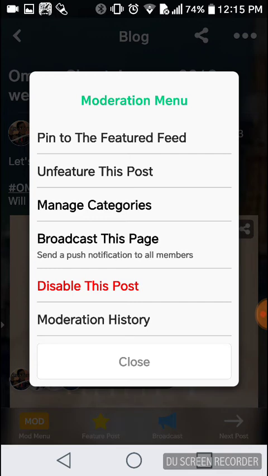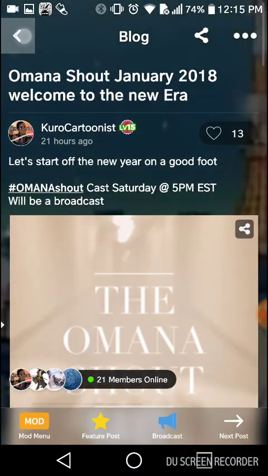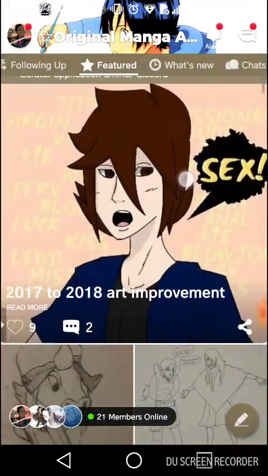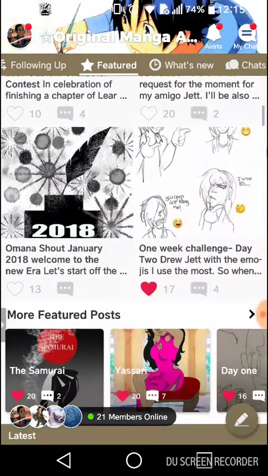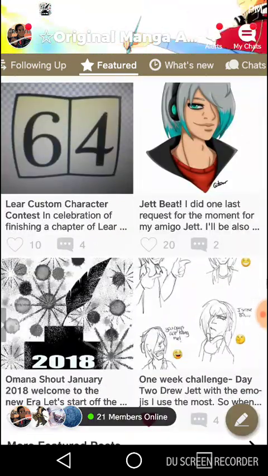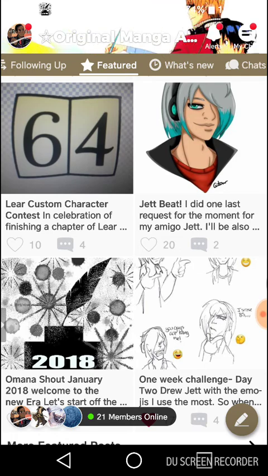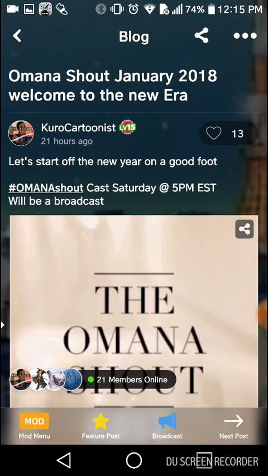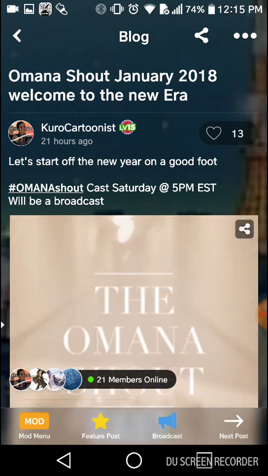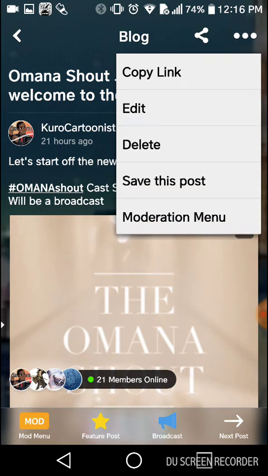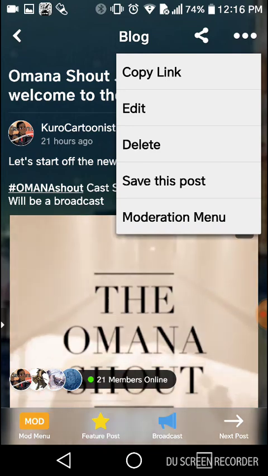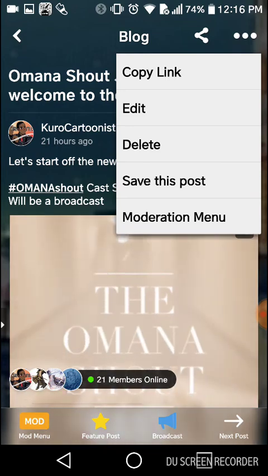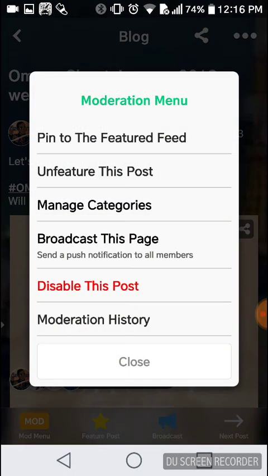Unfeature post. So this means that it was featured, let's close this down. So this means it was featured here in the featured section right here. It could be unfeatured if it's caught for being fan art, or say if the art was stolen. If it was accidentally featured, we can unfeature it for cases like that. What else do we have in your menu?